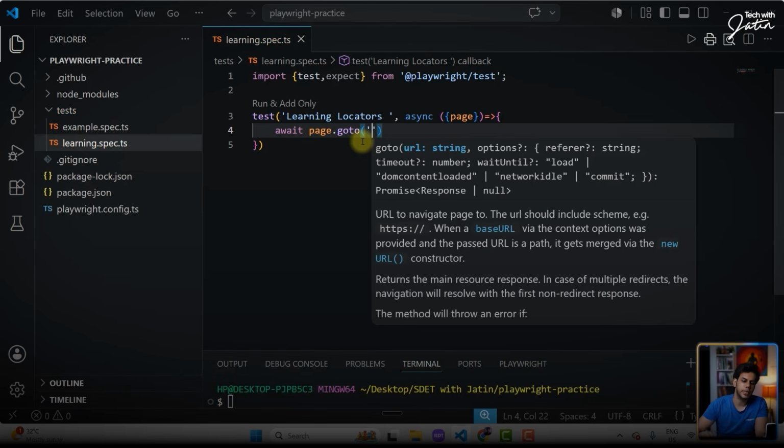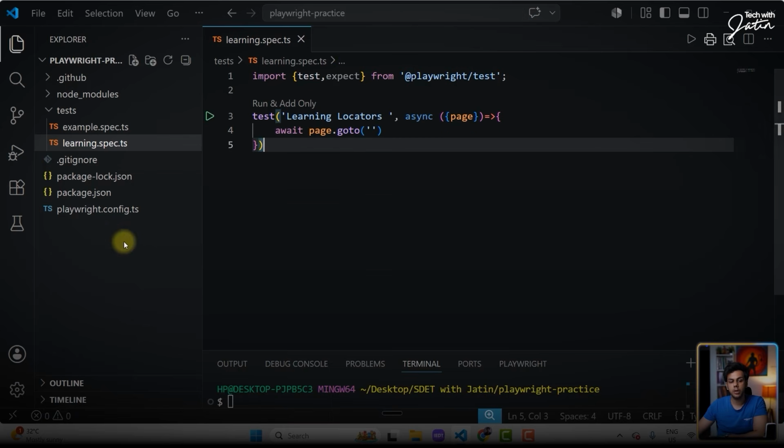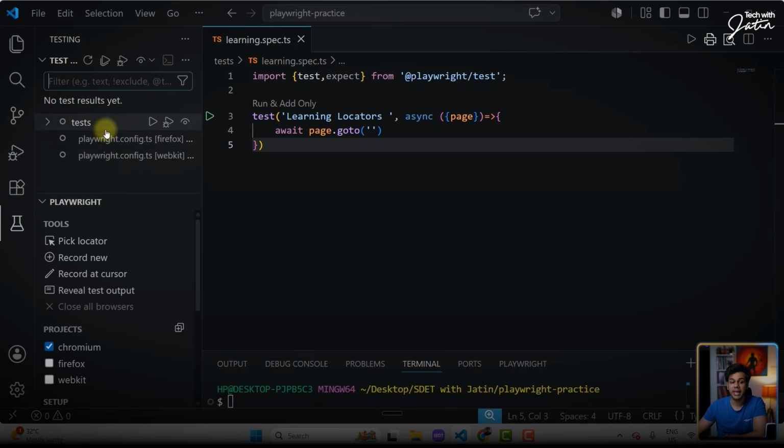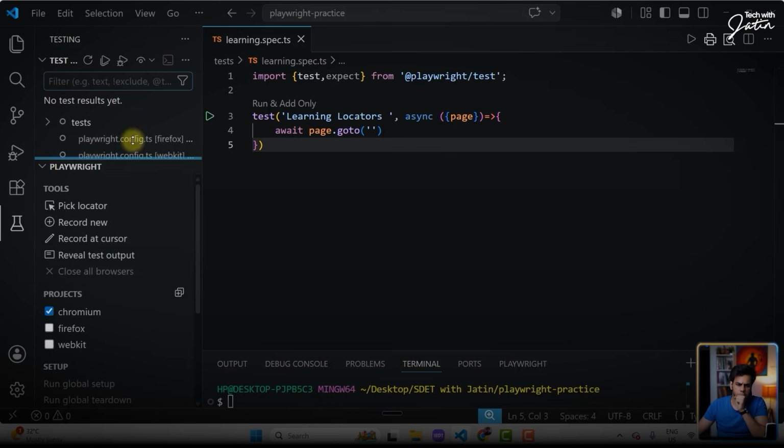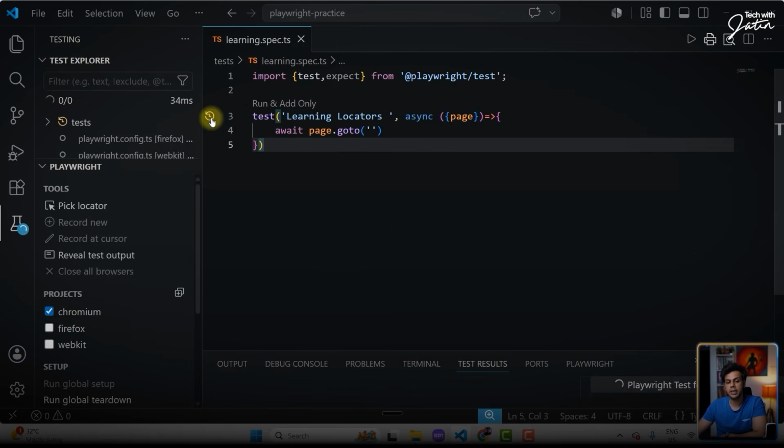Okay, keep it empty. Now, you will notice that automatically I'm getting this play button. This play button is basically coming from the extension that we have installed. If you're not able to see this particular play button, nothing to worry. You just go to your testing icon, and over here, it is automatically going to suggest those things. Now, over here, you can configure. Like I want to run this particular project only on Chromium, not on Chrome, Chromium. And I can just click on the play button now.